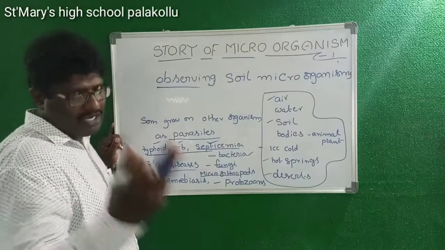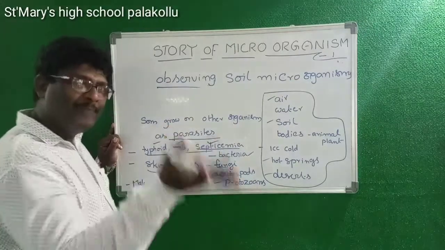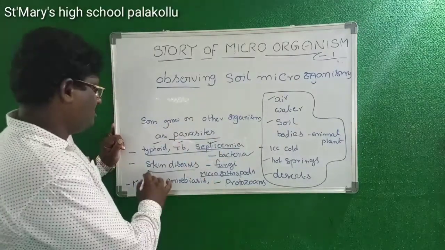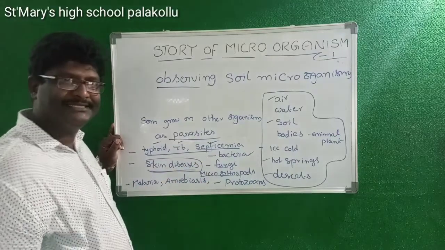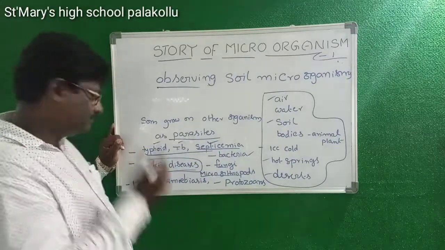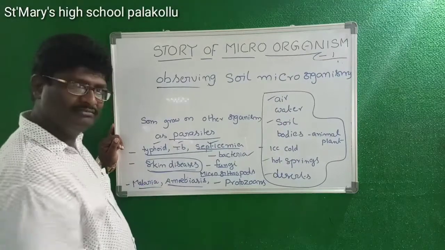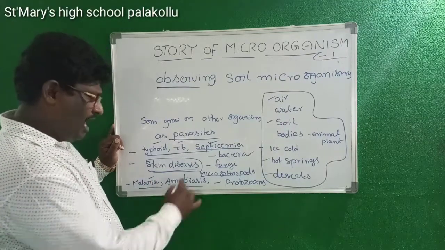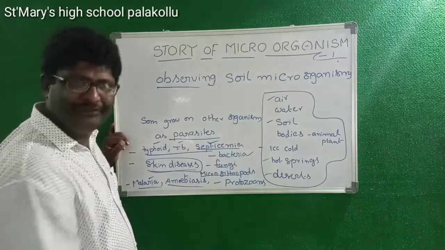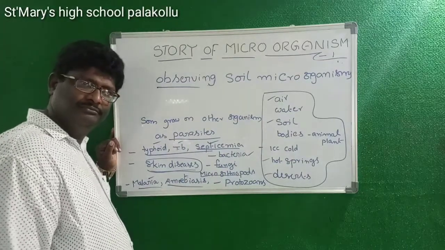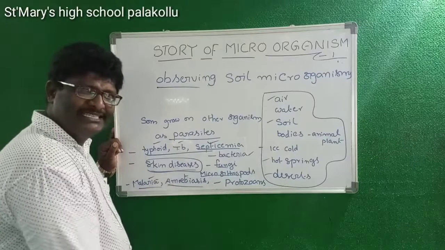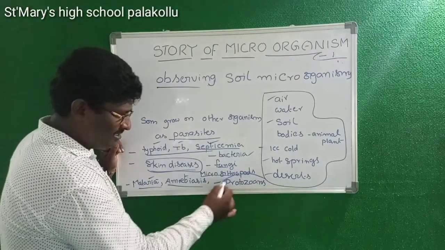Next, malaria and amoebiasis. Amoebiasis means Jigata virochana. Most of these diseases are caused by protozoa.